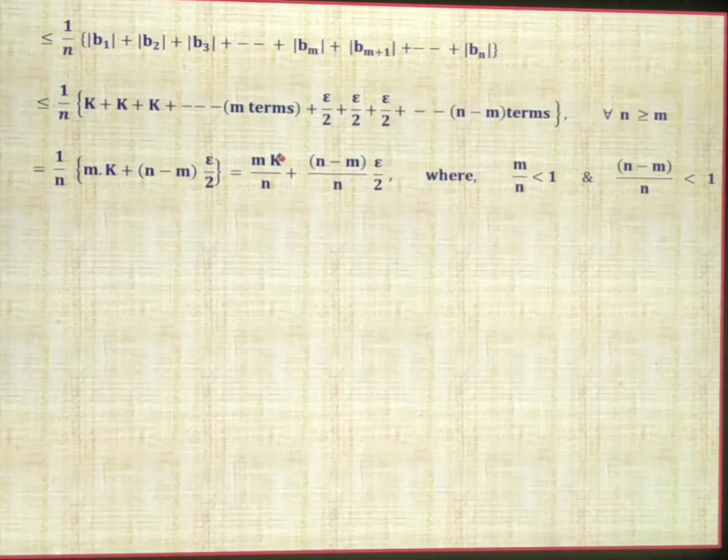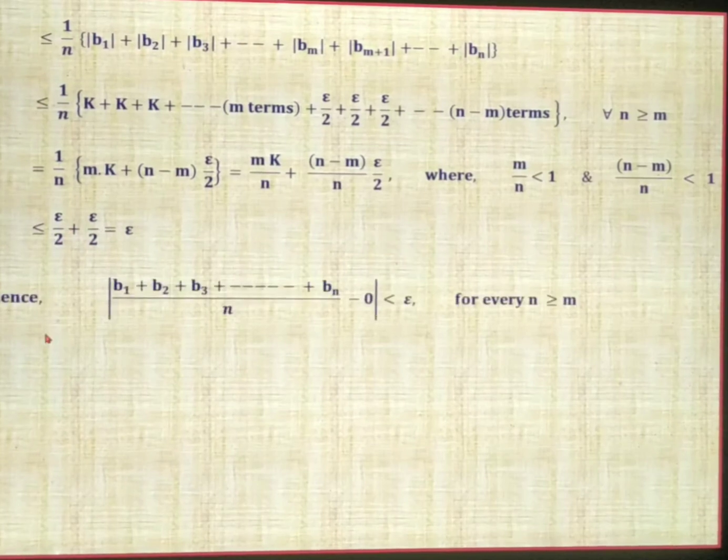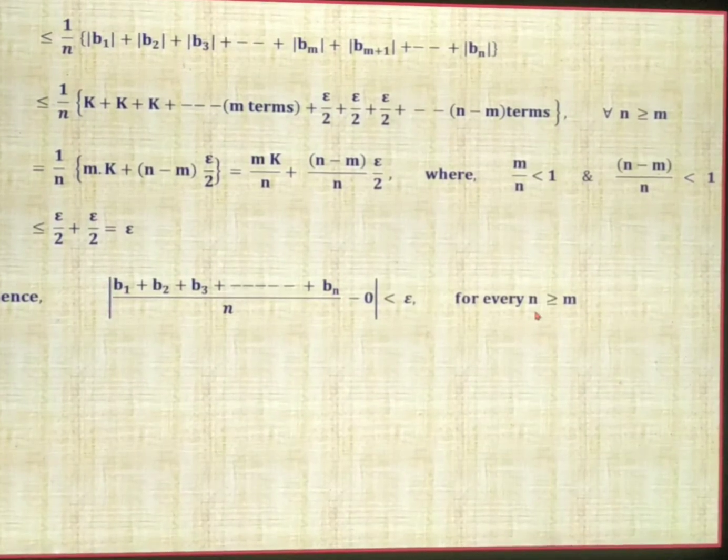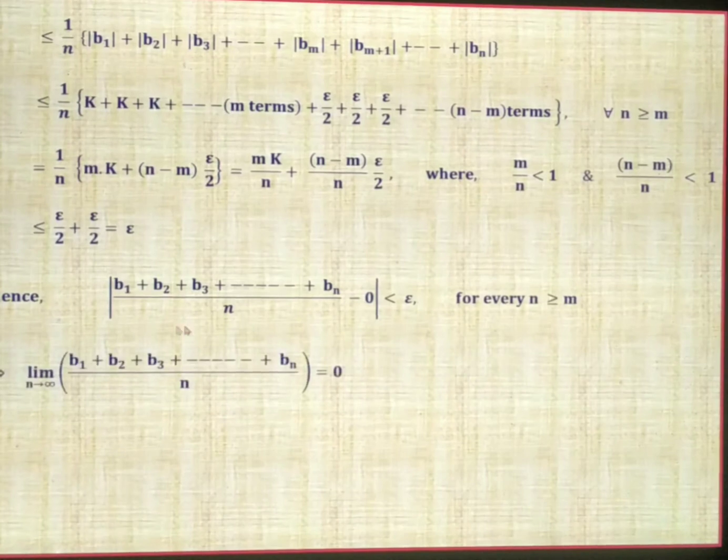Now we are left with a k here. That k can be taken as epsilon by 2, and the other term is 1 into epsilon by 2. So epsilon by 2 plus epsilon by 2 is epsilon. What did we get here? Hence the modulus of (b1 plus b2 plus b3 up to bn) divided by n minus 0 is less than epsilon for every n greater than or equal to m. By the definition of limit, this means the limit as n tends to infinity of (b1 plus b2 plus up to bn) divided by n is equal to 0.